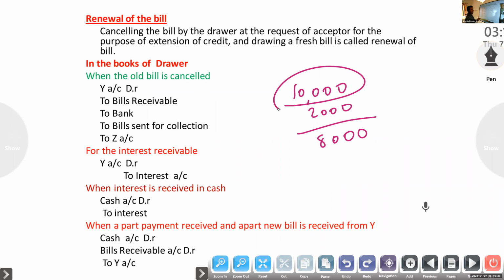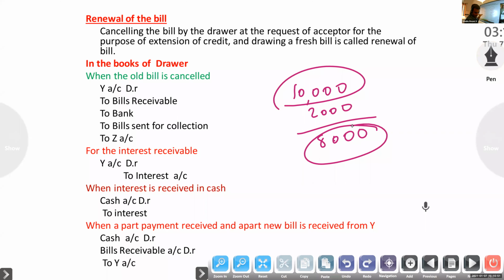Normally the drawer will charge interest for the extended period.